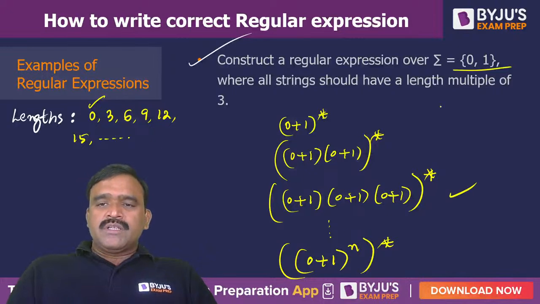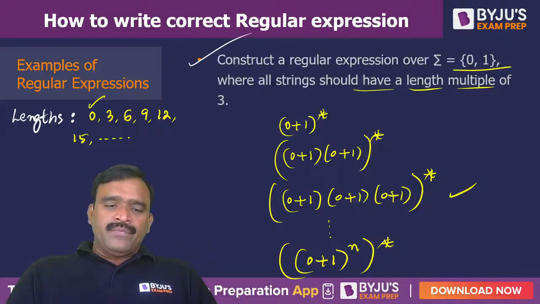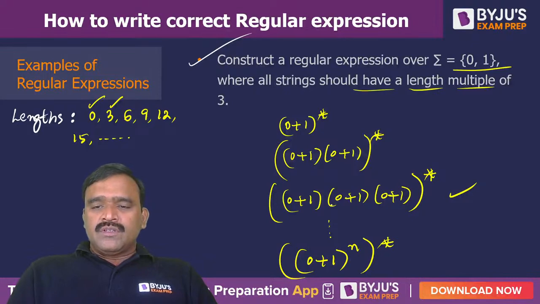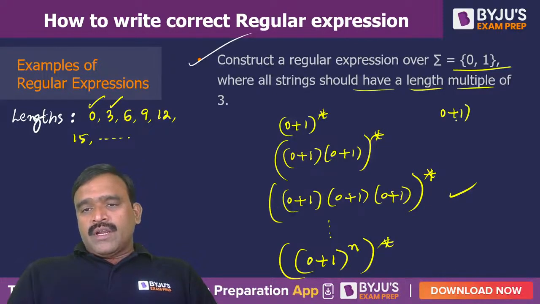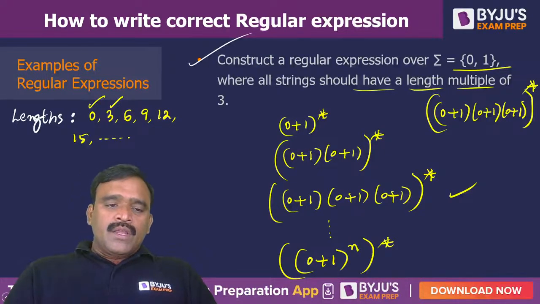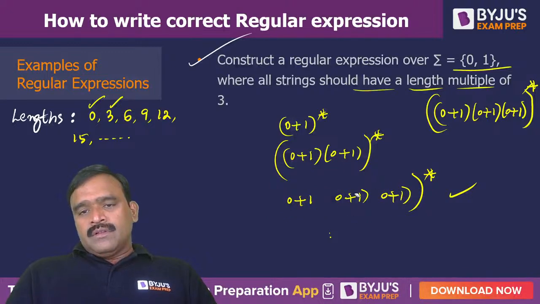This is the correct expression because it is clearly mentioned that the string length is a multiple of 3. If I take one instance of length 3, we can get 000, 001, 010, 011, and so on. So all length 3 strings are possible. So finally, the answer to this question is (0+1) written 3 times and whole closure. If you don't write the closure, it will become length exactly 3. Hope you people have understood clearly. So that is the answer here.